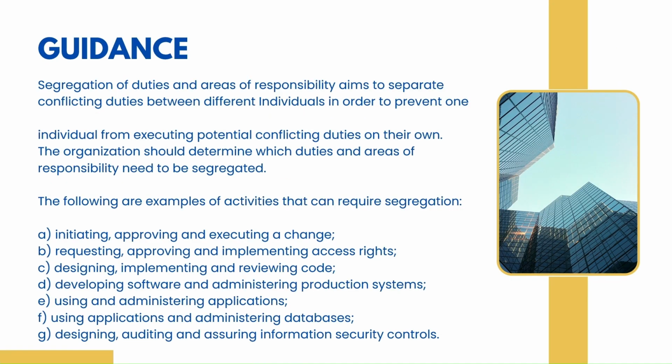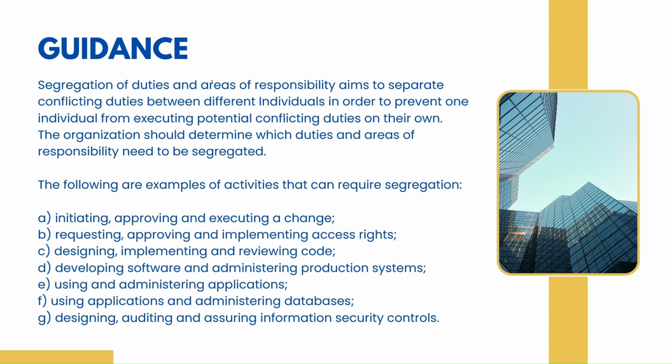Let's move further to understand what the guidance says. Guidance in ISO controls is just to give you more information about how it can be implemented. Segregation of duties and areas of responsibility aim to separate conflicting duties between different individuals in order to prevent one individual from executing potential conflicting duties on their own. Why are they having segregation of duties? So that they can prevent the conflict.